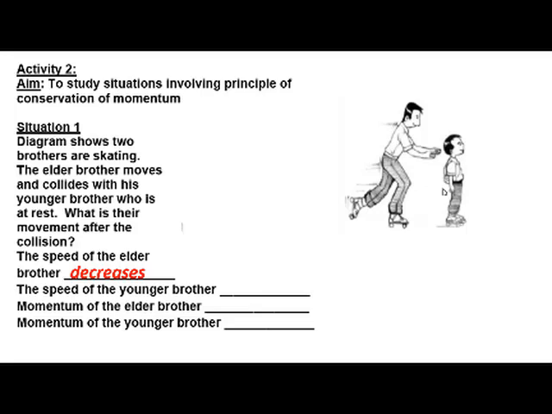The speed of the younger brother increases. The momentum of the elder brother decreases and the momentum of the younger brother increases. This means that the momentum of the elder brother is transferred to the younger brother. As a result, the younger brother starts moving.